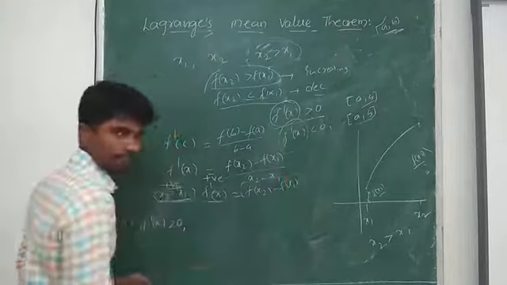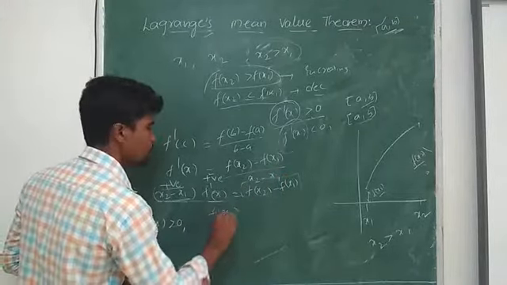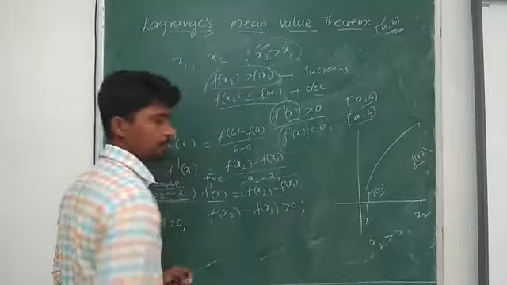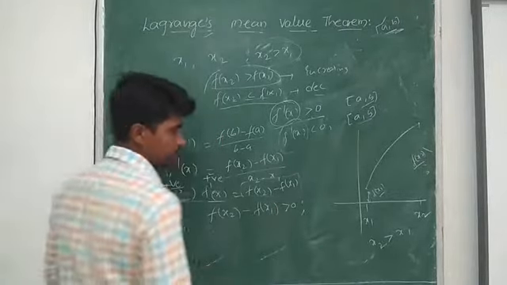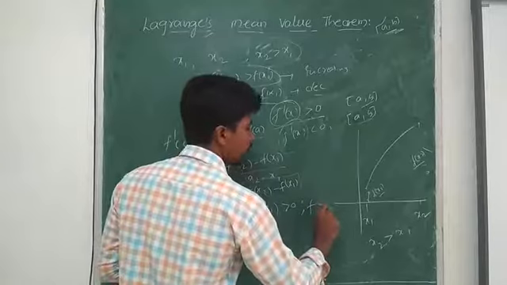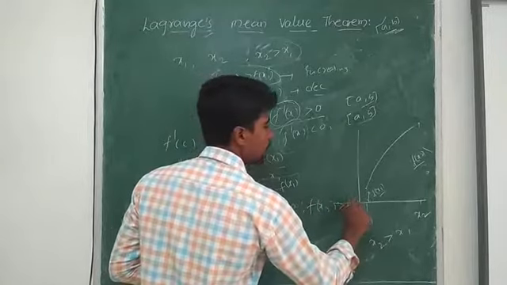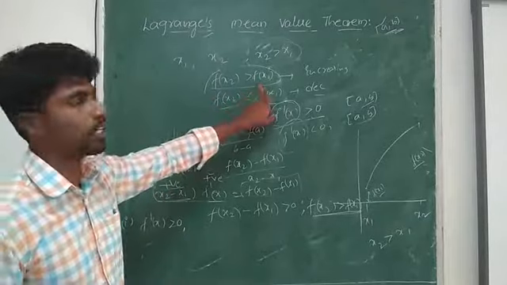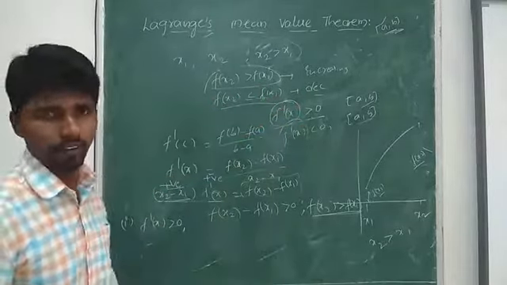Then definitely f of x2 minus f of x1 must be greater than 0. Then what does it say? f of x2 is greater than f of x1. So if f of x2 is greater than f of x1, what do we say? The function is an increasing function.